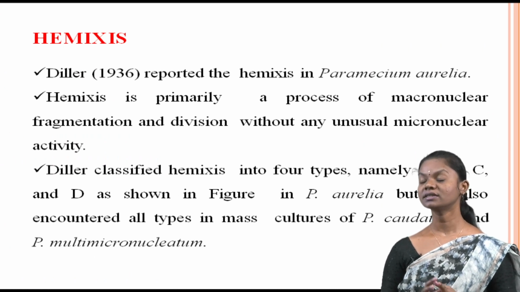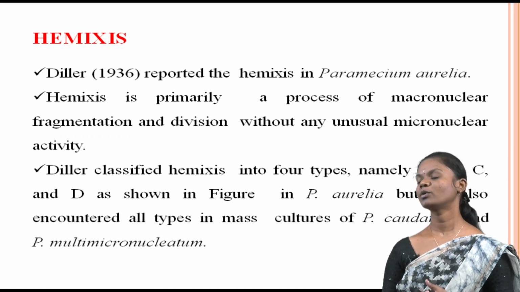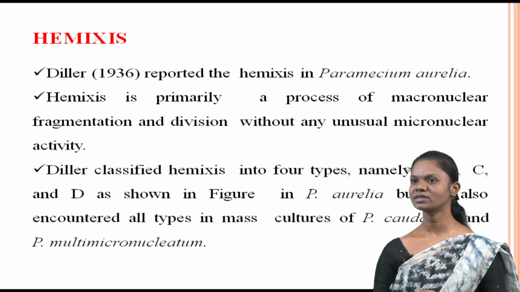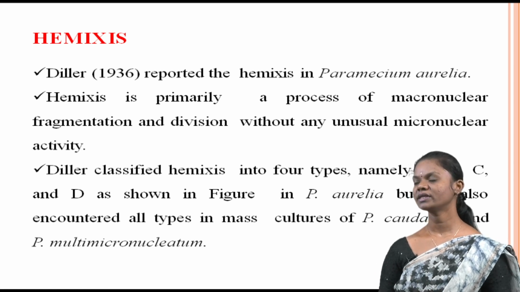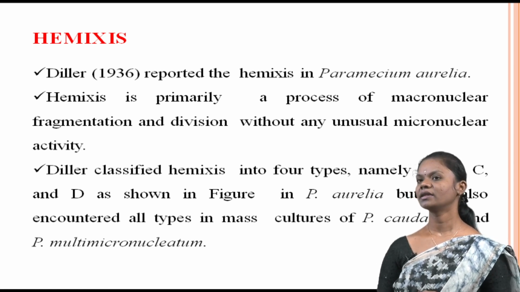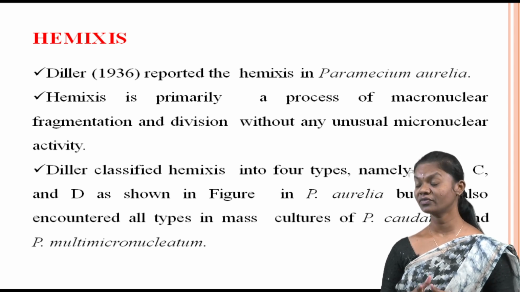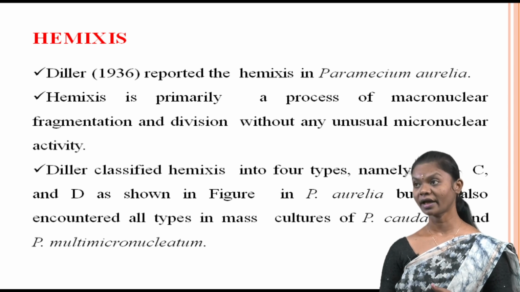Hemixis. In 1936, Diller reported the occurrence of hemixis in Paramecium aurelia. Hemixis is a process primarily involving the fragmentation and division of the macronucleus without any significant micronuclear activity.